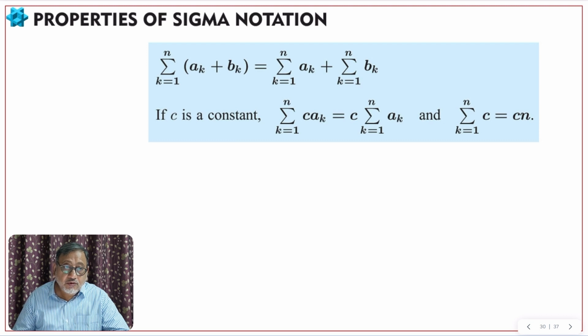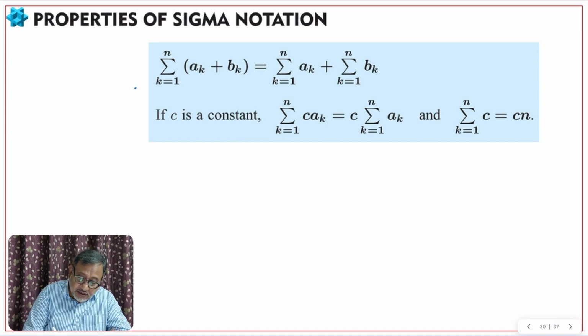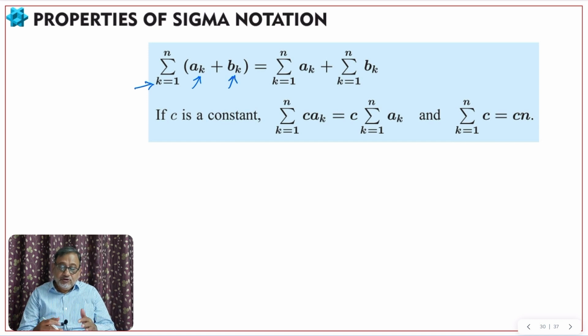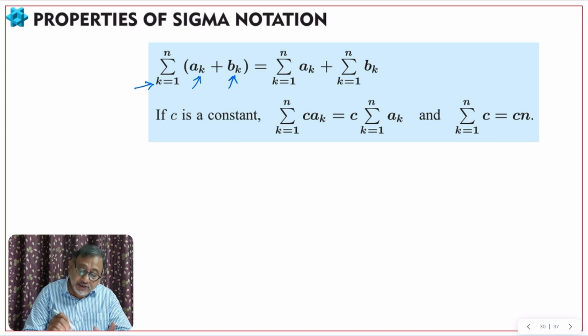Okay then. Now what are the properties of sigma notation? The first property is when two variables, look here, how will you identify the variable? If the limit value is represented for k is equal to 1 to n, so k will be your variable. So whichever place you have k, that will be a variable term. So variable terms, if they are with plus in the sigma notation, then you can separate them, you can split them.